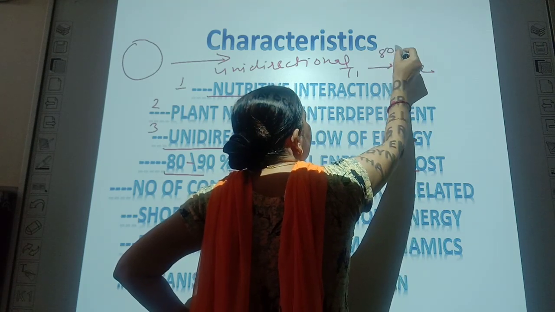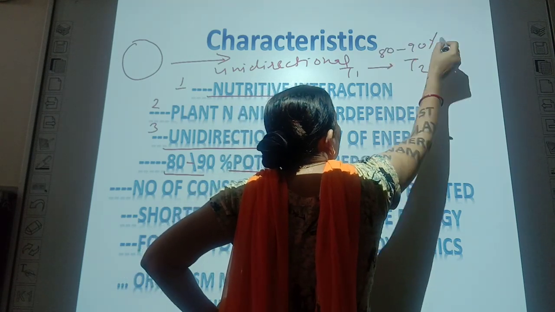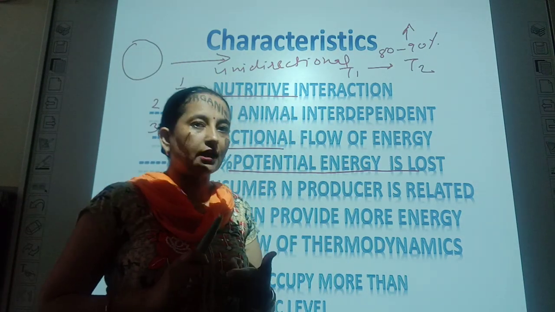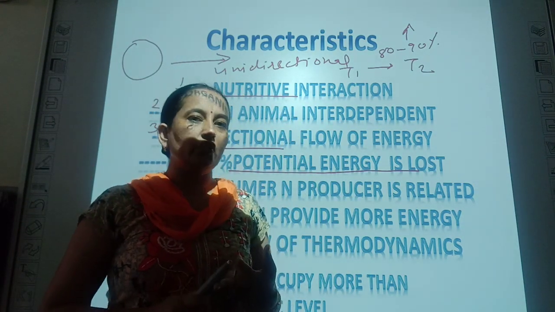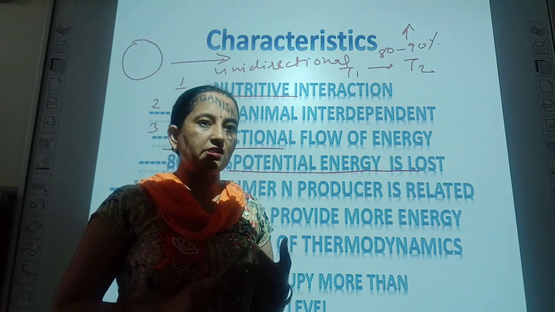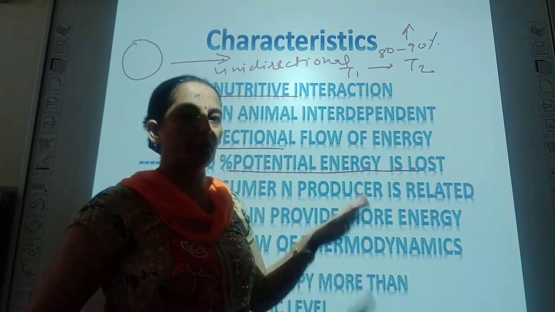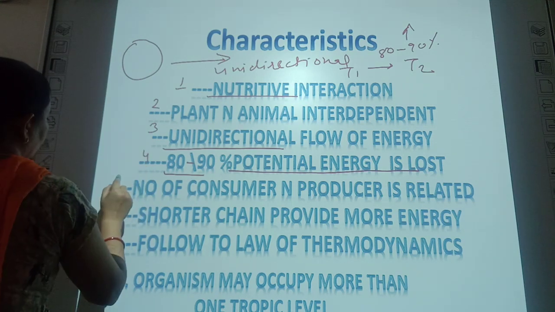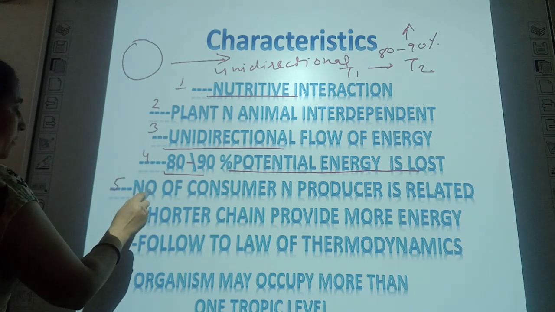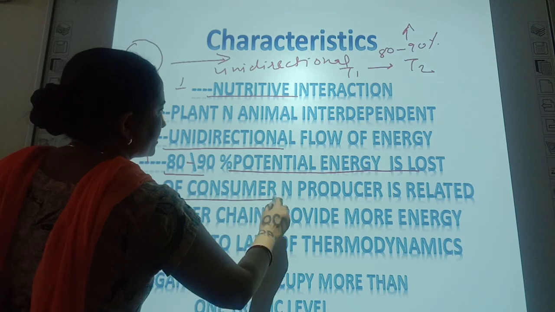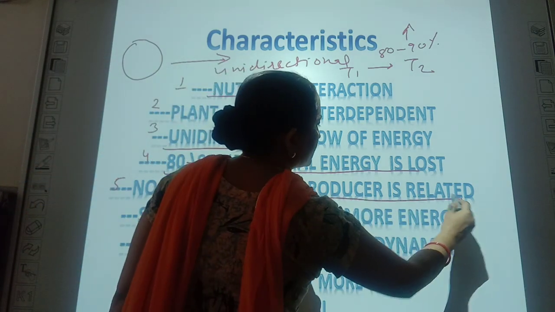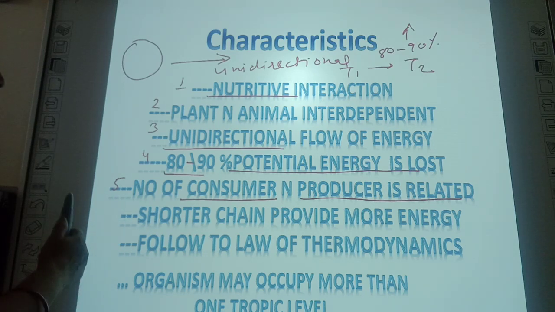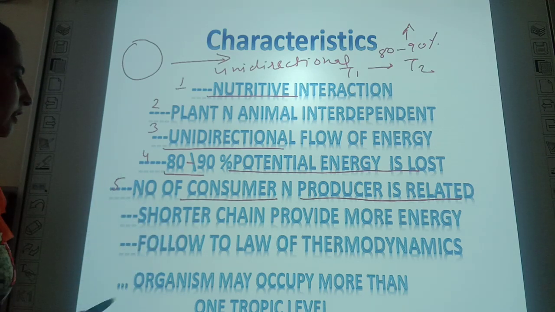Okay? 80 to 90% of energy is lost, or you can say consumed, in physiological processes like respiration and other physiological processes. Okay? So, the number of consumers and producers are related to each other.